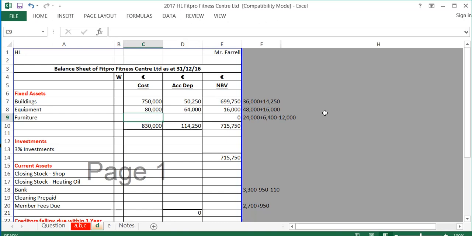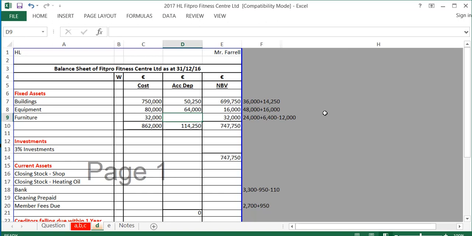For the furniture at the start of the year was 40,000. I bought furniture which cost 12,000, and I sold furniture which cost 20,000. So my furniture is 32,000.